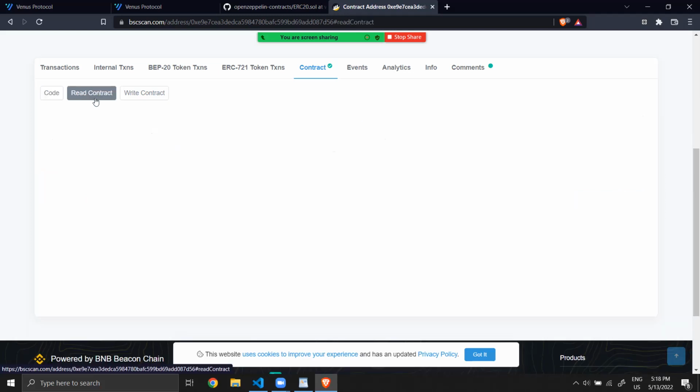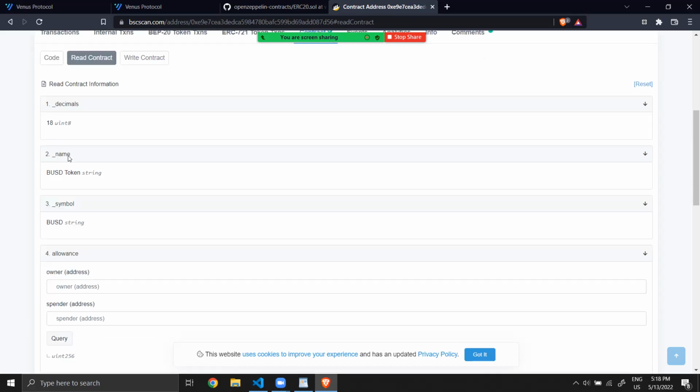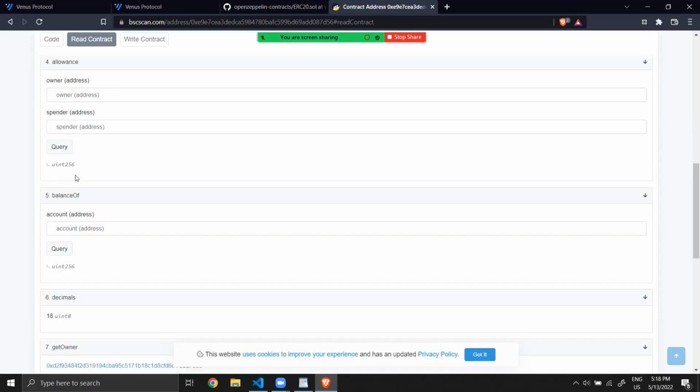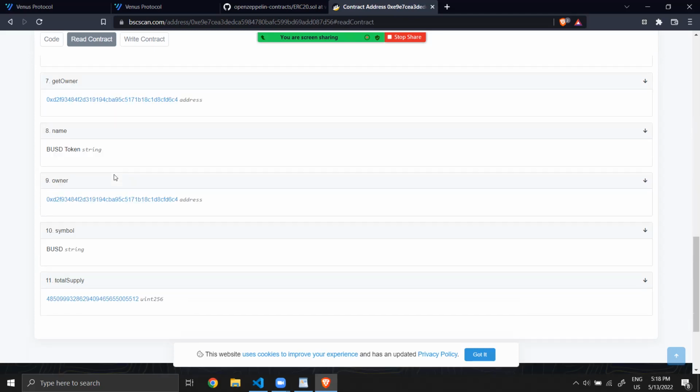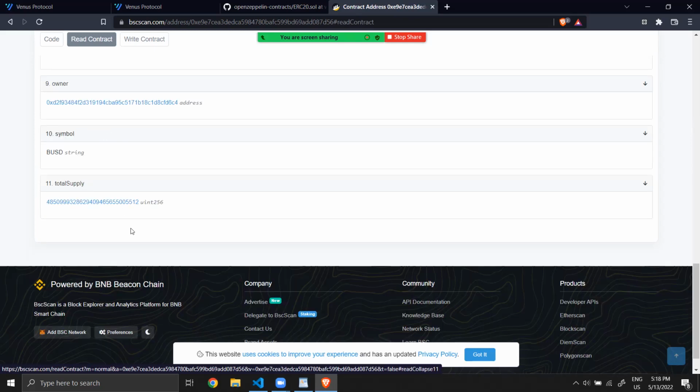Then you can interact with the contract. Here you see some data, but you cannot modify them. This is the name of the token, the number of decimals. Then you can see the total supply, but you have to consider it with the decimals.